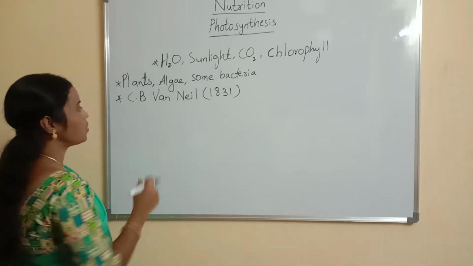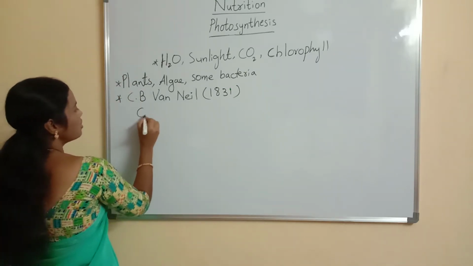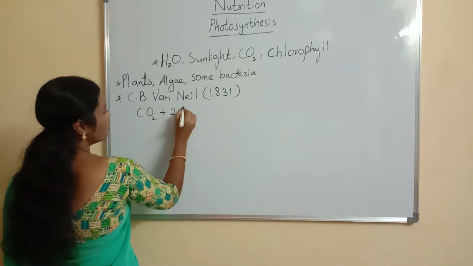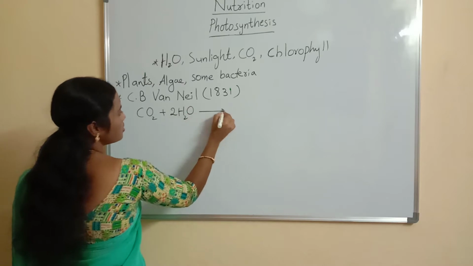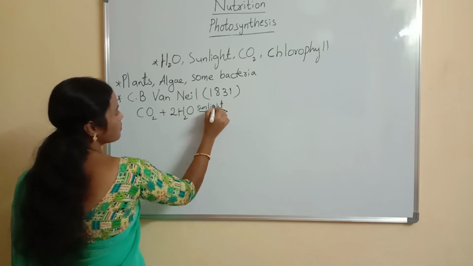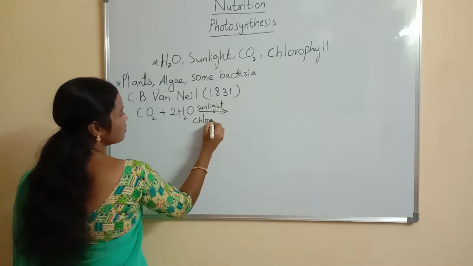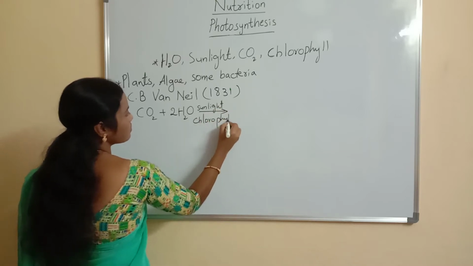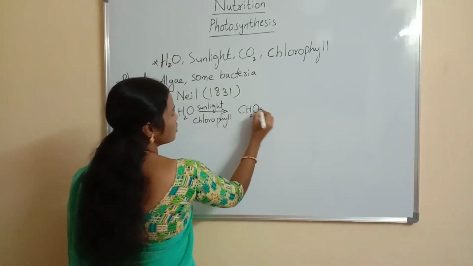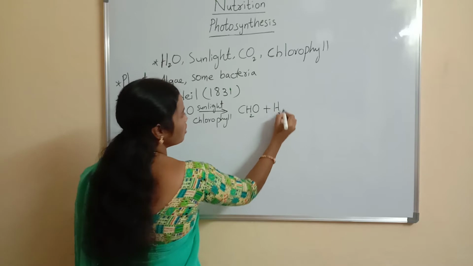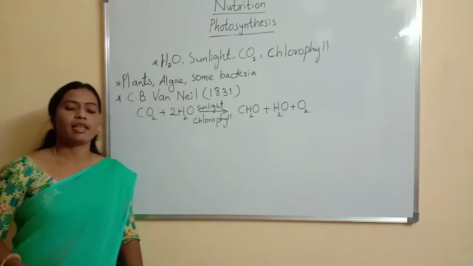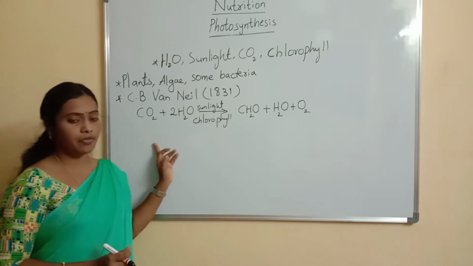So the equation proposed by C.B. Van Niel is CO2 plus 2H2O gives rise, in the presence of sunlight and chlorophyll, to CH2O plus H2O plus O2. This is the equation formulated by the scientist C.B. Van Niel.